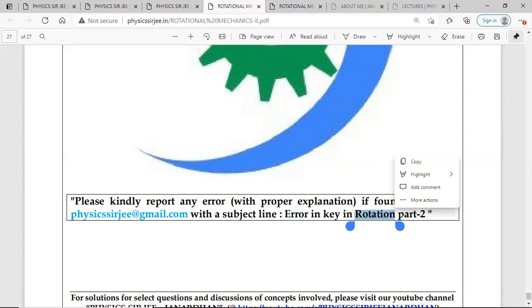So I want you to write error in key in, let's say, this particular file, rotation part 2 or rotation part 1, or in the future SHM file comes in SHM part 1 or something like that. So this is very important in the subject line when I'm reading my mails. Otherwise, it will get bypassed and I will not be able to reply or correct it. So in case the error is genuine, I'll be able to correct it and upload the modified file in the website. Okay, so that's the part for the problem sets.